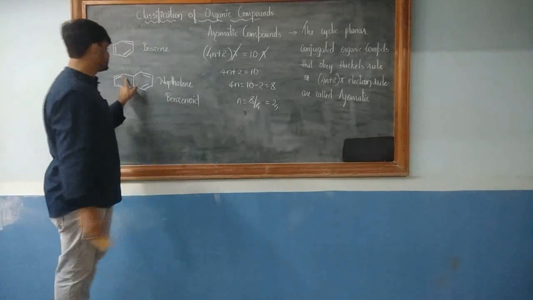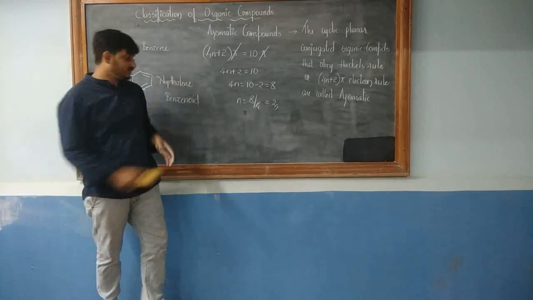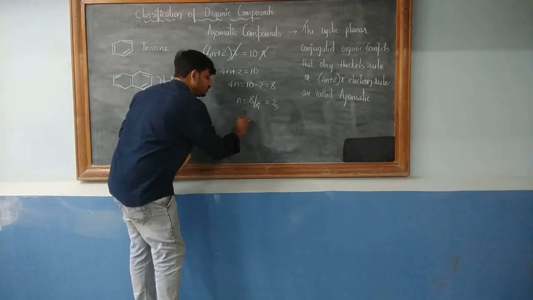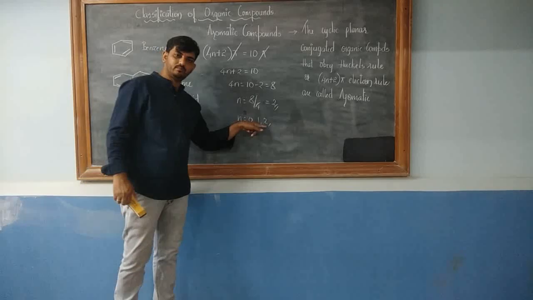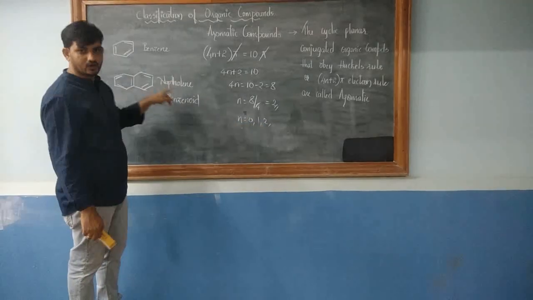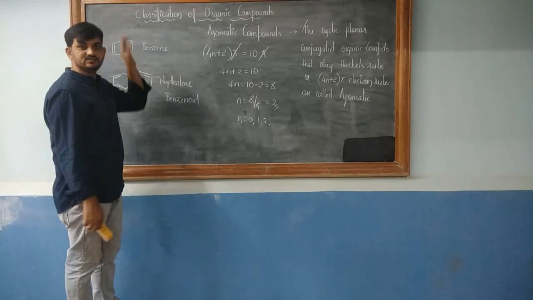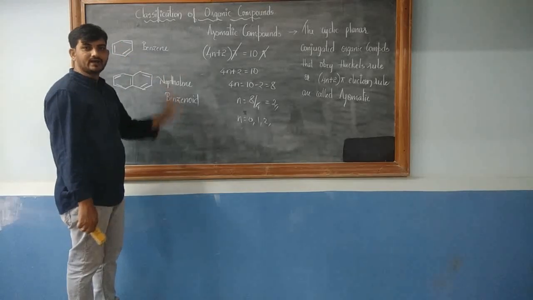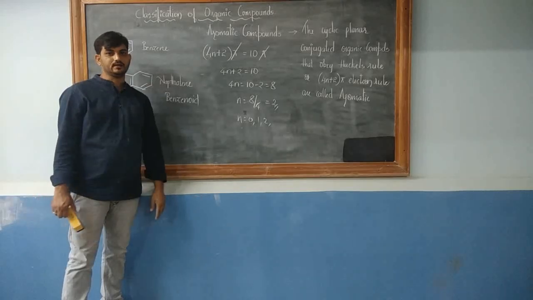N is 2. Is it a whole number? Does it fall in the range 0 onwards? Yes. So if n is a whole number, then naphthalene is an aromatic compound. Because it contains a benzene ring, it is called a benzenoid aromatic compound. I hope I am clear what is a benzenoid aromatic compound.